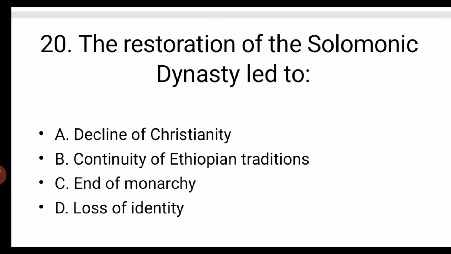Question number 20. The reformation of the Solomonic dynasty led to A. decline of Christianity, B. continuity of Ethiopian tradition, C. end of monarchy, D. loss of identity. Okay, the right answer is B. B is the answer. Continuity of what?